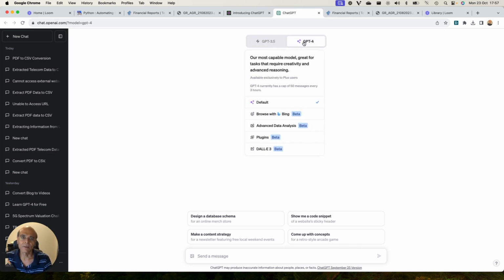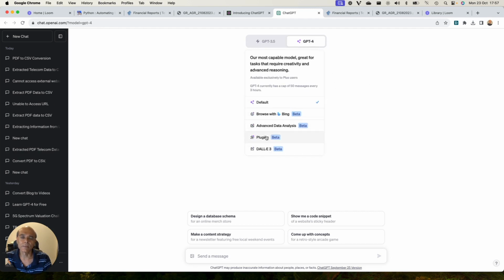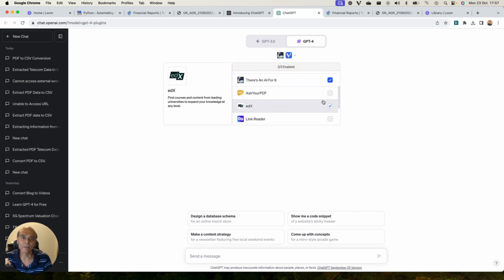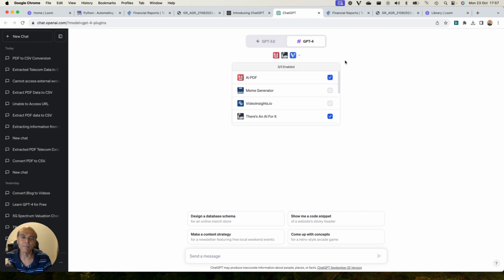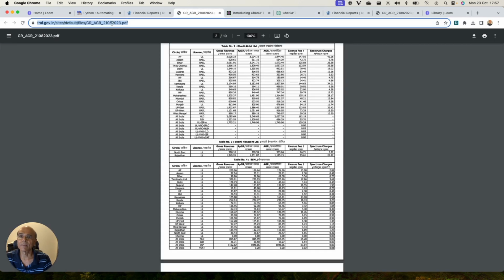For that, you have to go to GPT 4 and use one of the plugins, one plugin called AIPDF, in order to extract this information from this web page, which is basically the PDF data.